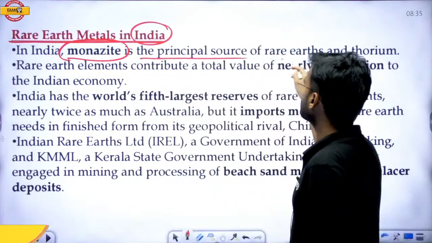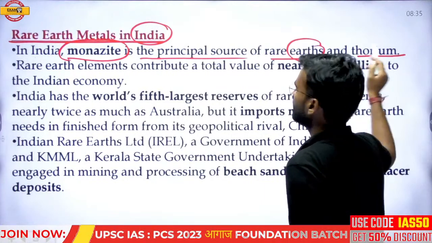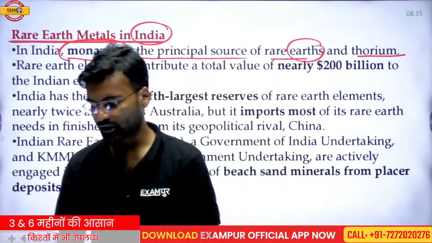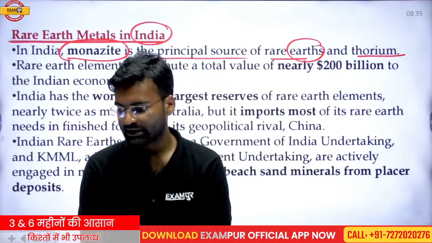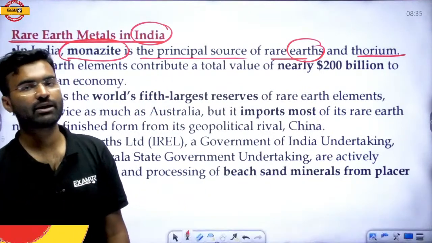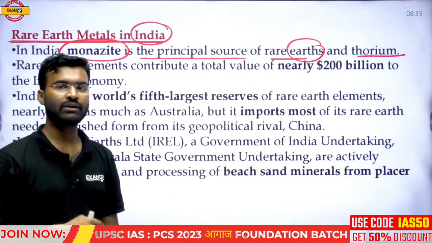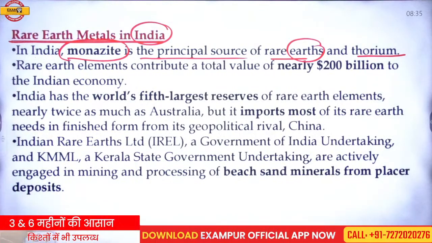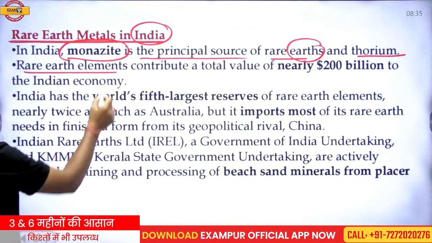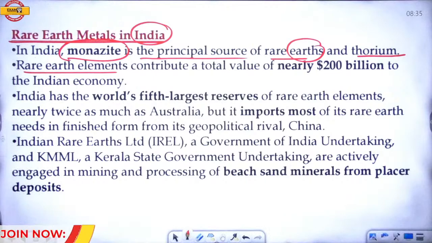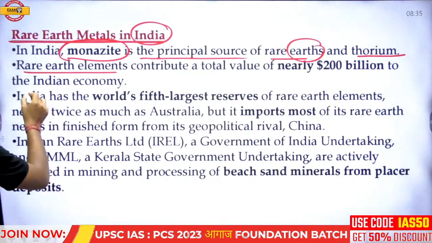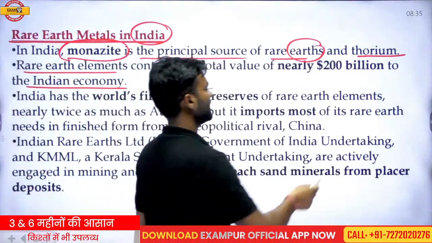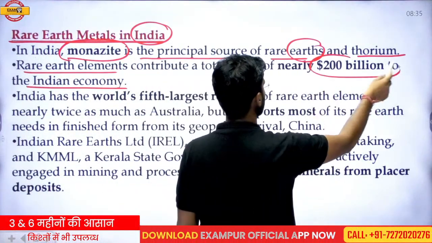It is the principal source of the rare earths and the thorium. So the main source of rare earth materials is monazite rocks, monazite sand, and this monazite sand is found on the Malabar coast, mostly in Tamil Nadu and the Kerala coast. Rare earth elements contribute a total value of nearly $200 billion to the Indian economy.